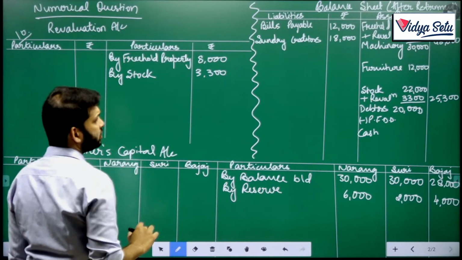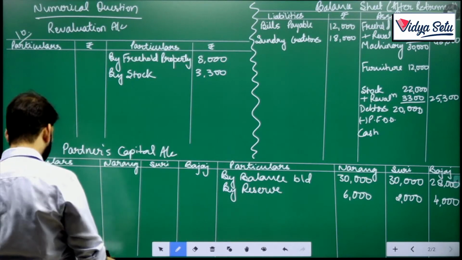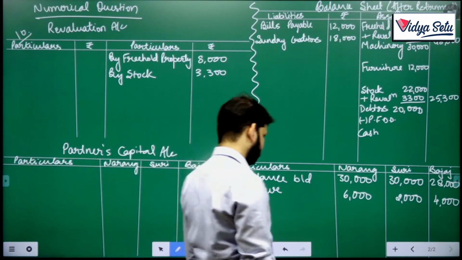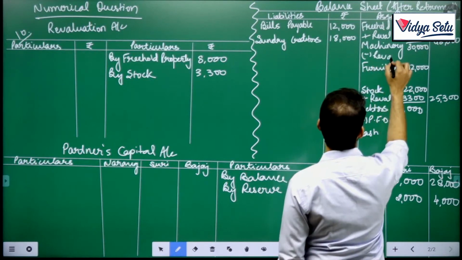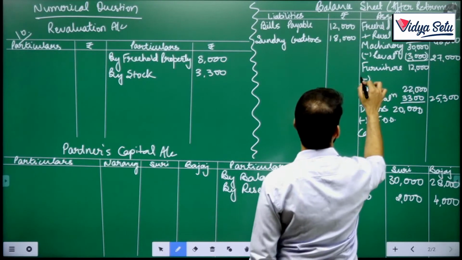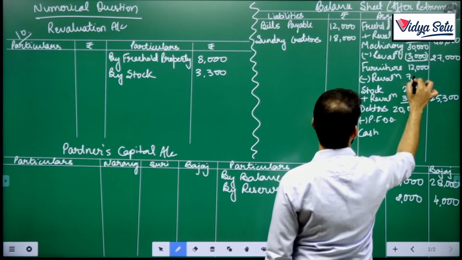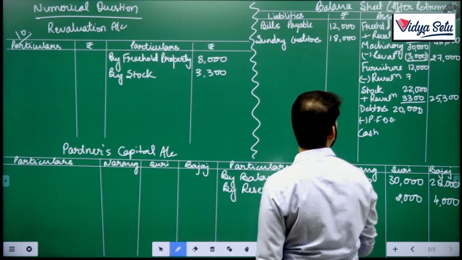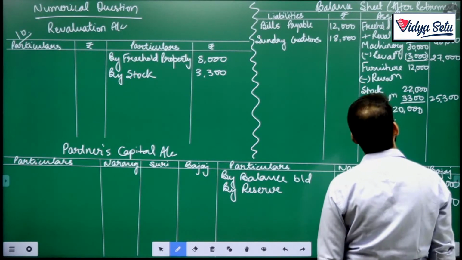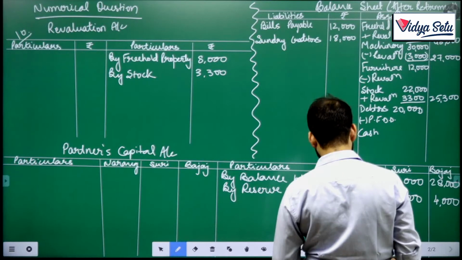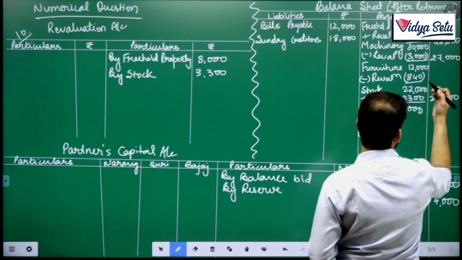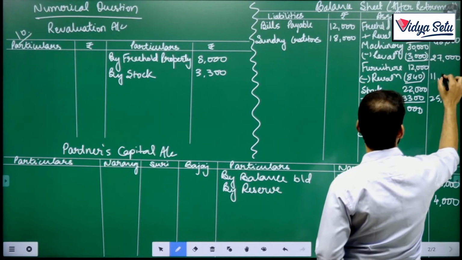After this, the reduction happens in machinery and furniture, 10% and 7%. Machinery is reduced by 3,000, and furniture at 7% comes to 840, so it becomes 11,160.